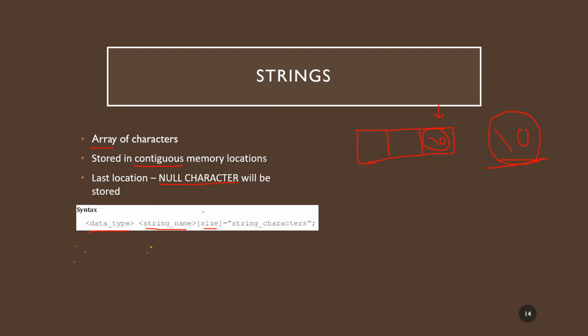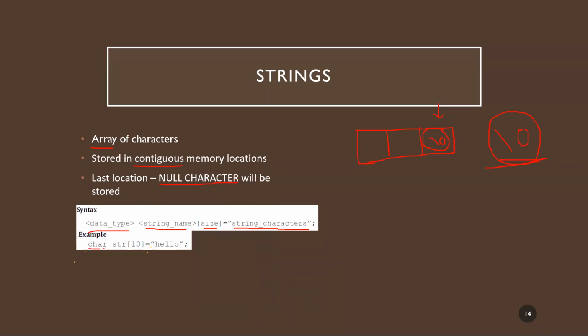So if you want to store say 10 characters, you have to specify one extra location, because one will be consumed by the null character. And here itself, you can initialize the string within double quotes. If you don't initialize, it will store garbage values.